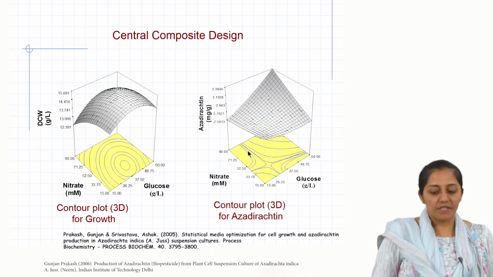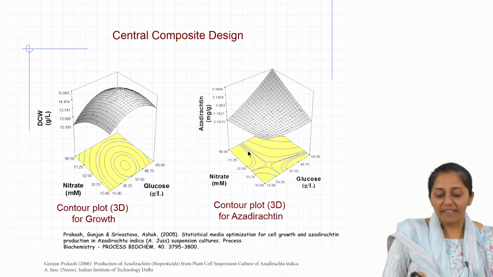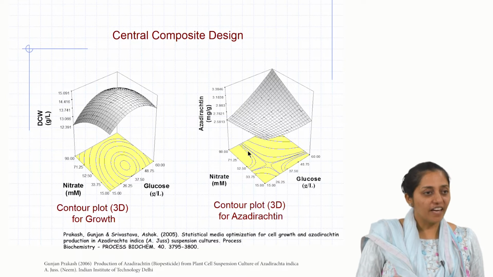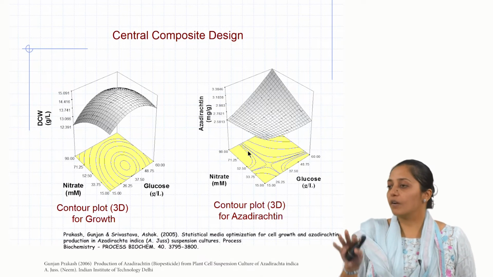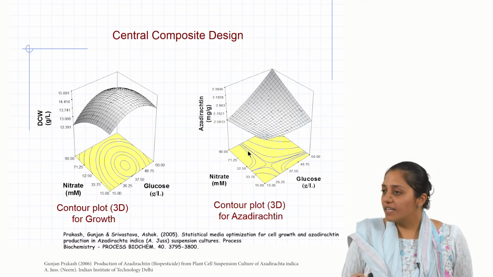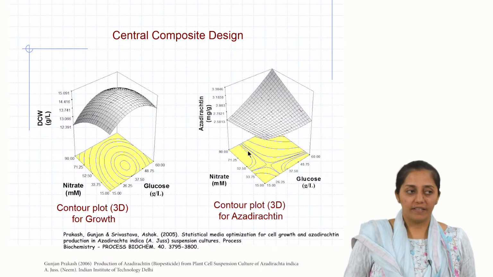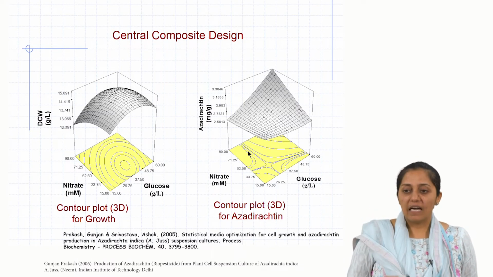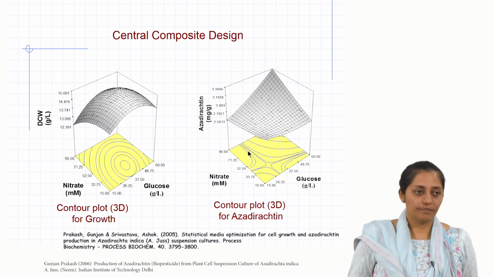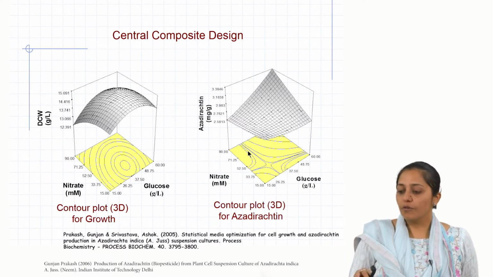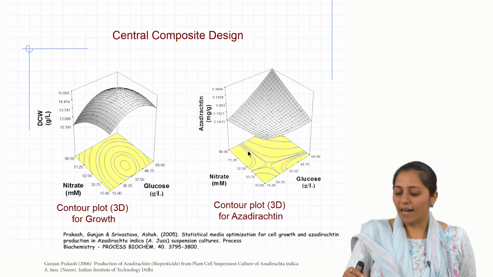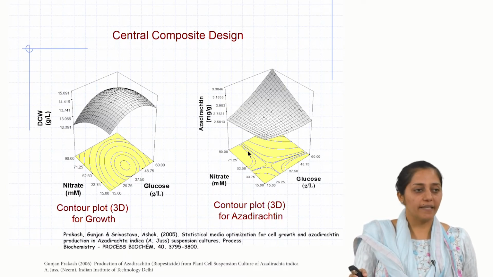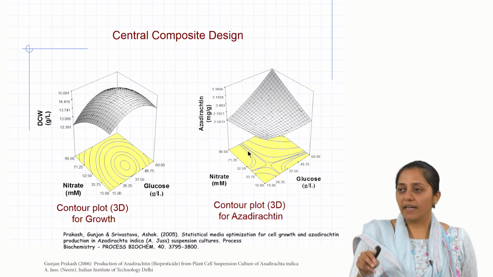Based on the response surfaces, they could optimize. It effectively tells you, for the x axis and the y axis components, how the pairs would be affecting the growth or the azadirachtin. If you see clearly on the azadirachtin plot, there is no convergence point in the design space, and the convergence point was maximum azadirachtin, isn't it? That was the goal. Even in the range selected, there is no data point which is converging. They could have added more contour plots, that would give us a much clearer idea. It is dependent on the user, you can keep adding and see the convergence point.